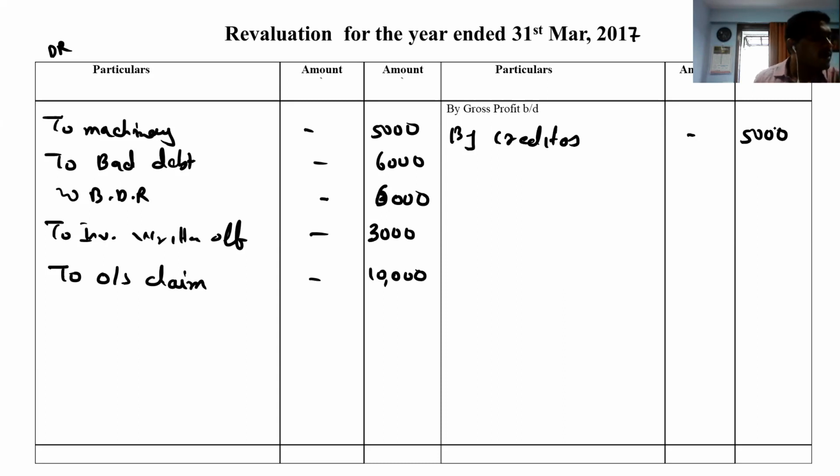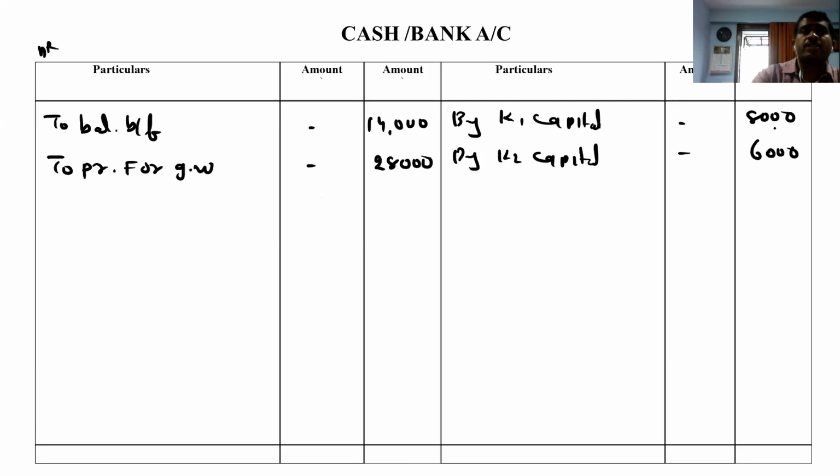Last point is Palki will bring 1,20,000 as capital. So go to cash account debit side to Palki's capital account 1,20,000.